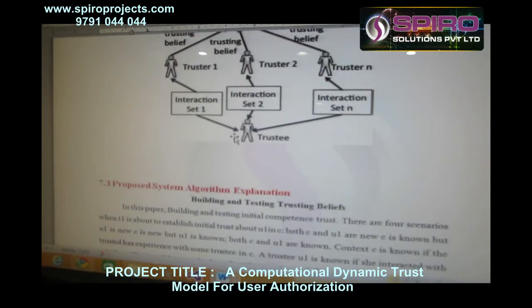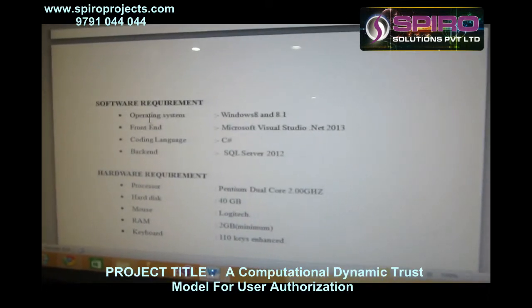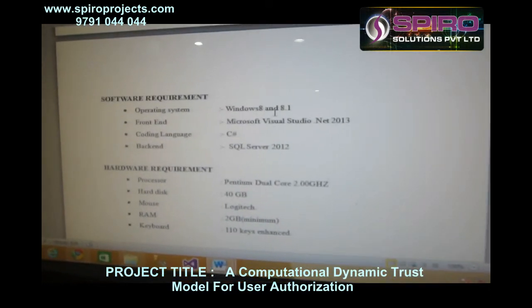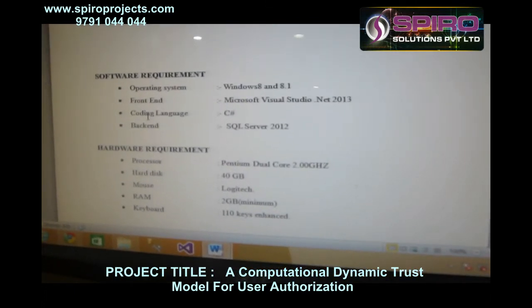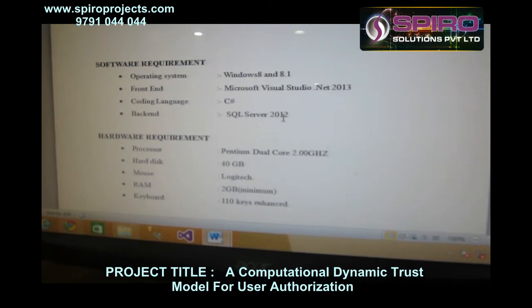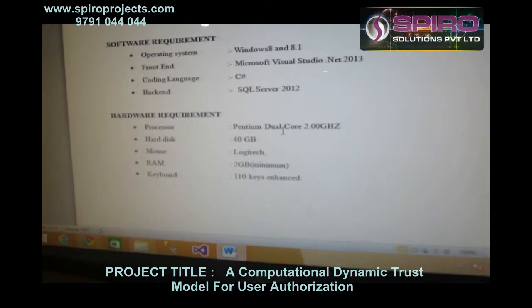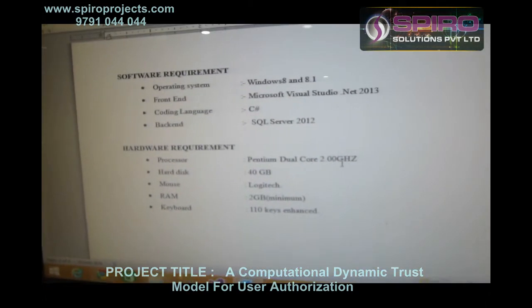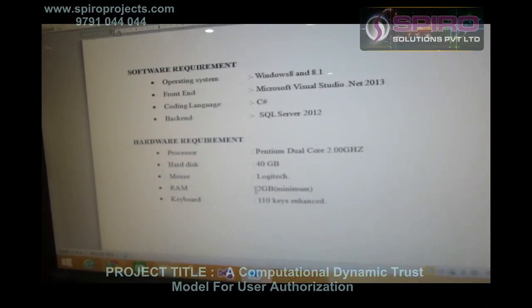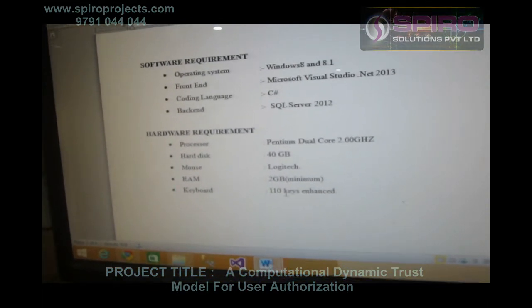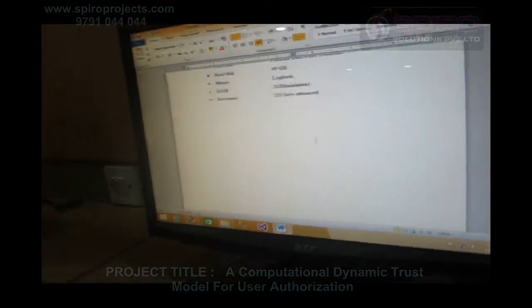Then we will move to the software requirements. Software requirements: operating system Windows 8 and 8.1, front end Microsoft Visual Studio 2013, coding language C#, backend SQL Server 2012. Hardware requirements: processor Pentium 12 2.0, hard disk 40 GB, mouse, RAM 2 GB, and keyboard 110 keys enhanced. That's it.